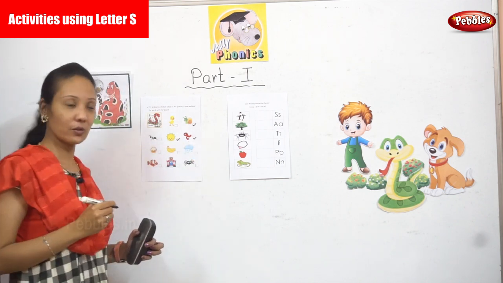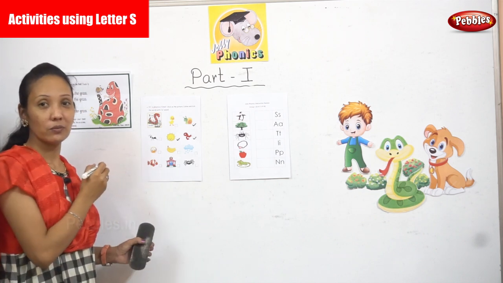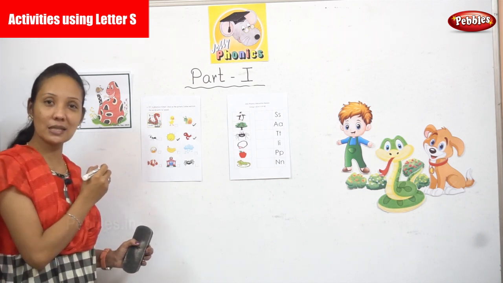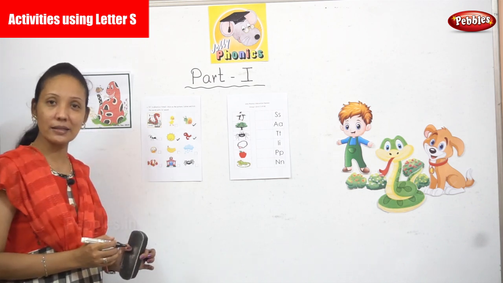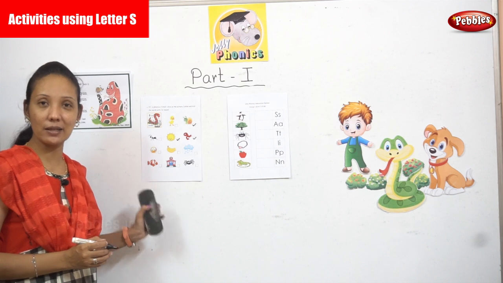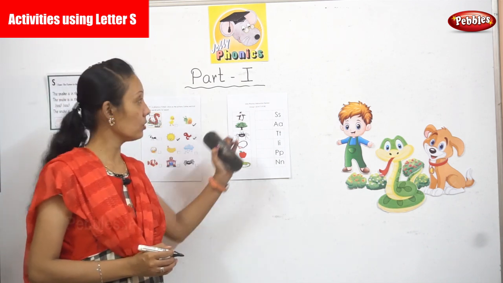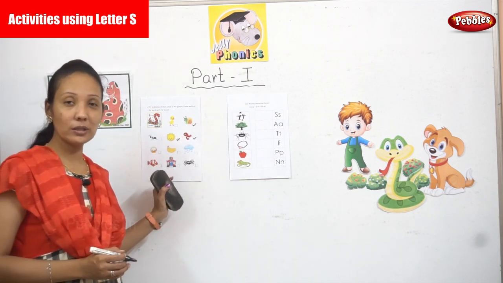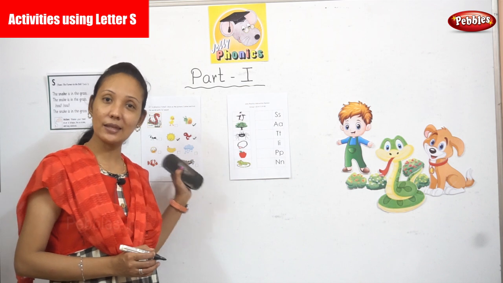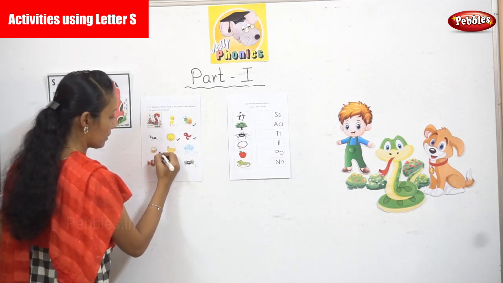S. Okay. Now next one, you can see a picture of a face which is sad. What face is this? It's sad. What face? Yes, sad. So what is the sound? S. So you know the letter and the word over here, it's starting with S, right? So S. Shall we mark it?